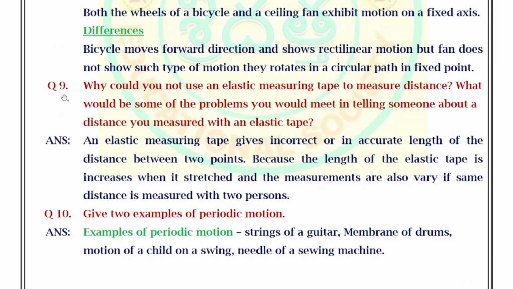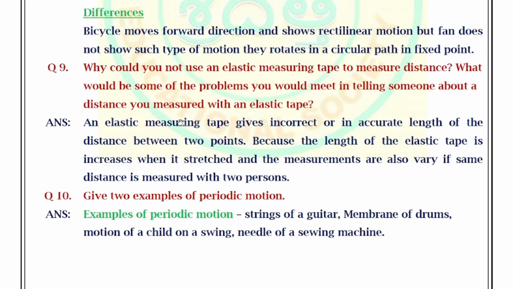Next, move on to question number 9. Why could you not use an elastic measuring tape to measure distance? What would be some of the problems you would meet in telling someone about a distance you measured with an elastic tape? Answer: An elastic measuring tape gives incorrect or inaccurate lengths of distances between two points because the length of the elastic tape increases when it is stretched, and the measurements also vary if the same distance is measured by two persons.